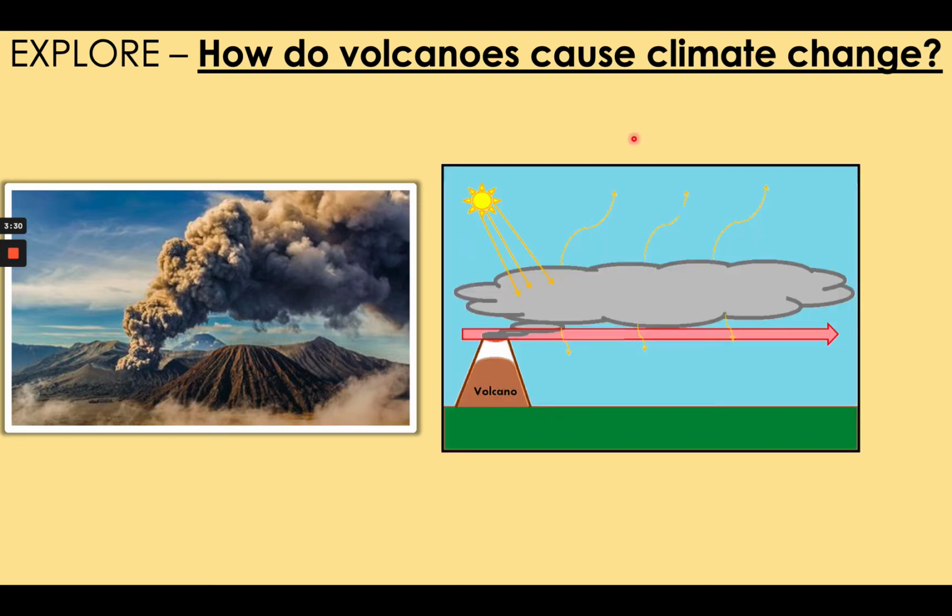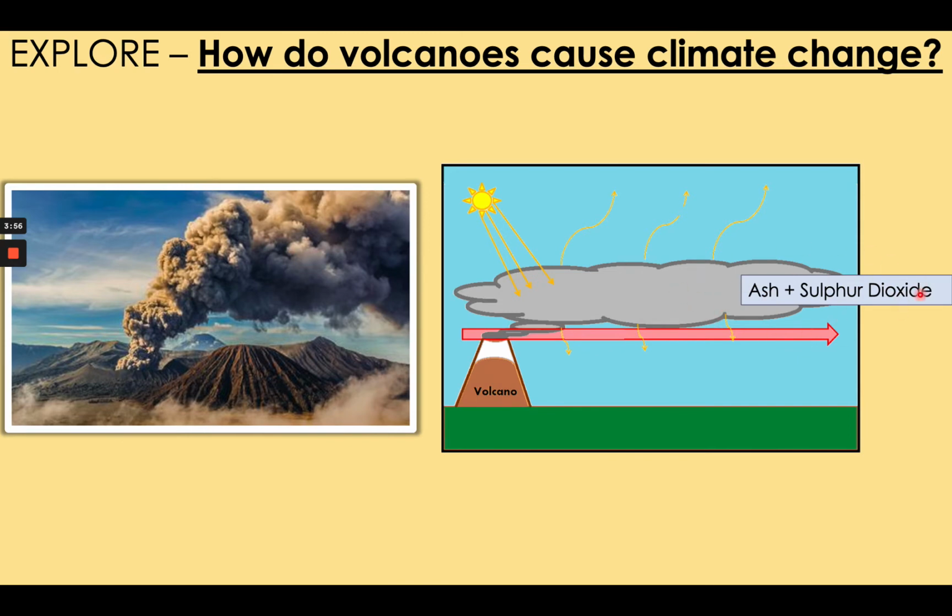So here's a simplified diagram of a volcano like Krakatoa or Tambora erupting. When the volcano erupts, it releases particles into the atmosphere. Two are specifically important here. Ash, which is vaporized lava, super tiny pieces of lava that are light enough to float into the atmosphere, and a gas called sulfur dioxide.